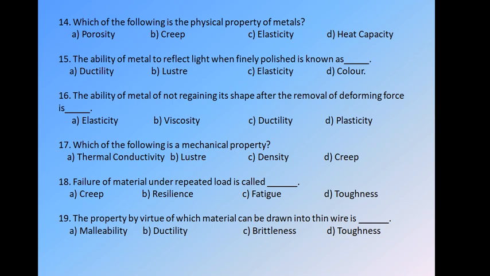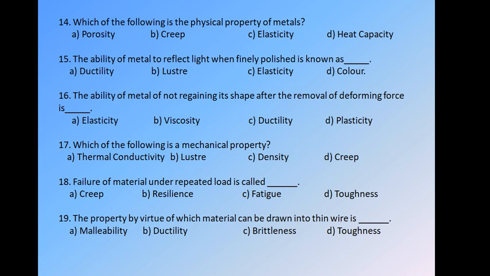What is meant by creep? Creep is a mechanical property. Creep is nothing but a slow plastic deformation of a material under constant stress and at high temperature. It again has three types: primary creep, secondary creep, and tertiary creep. Okay. So move to the next one, 18th.